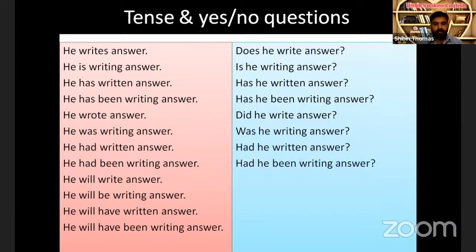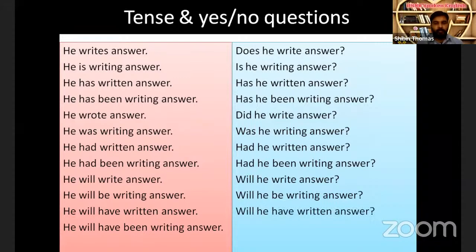Remember, the present perfect continuous tense and past perfect continuous tense may be a bit confusing, especially future perfect continuous tense. That is the last tense in present, past, and future. Remember the pattern: auxiliary verb, subject, being, ing form, then object. Then simple future: will he write answer? Will he be writing answer? Will he have written answer? Will he have been writing answer?